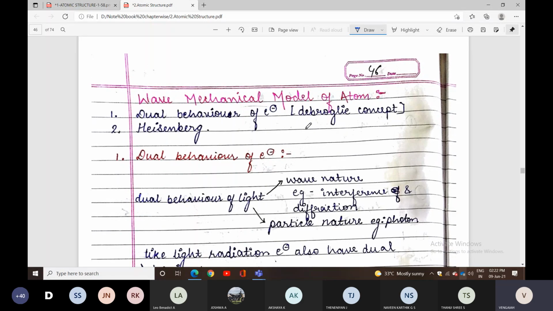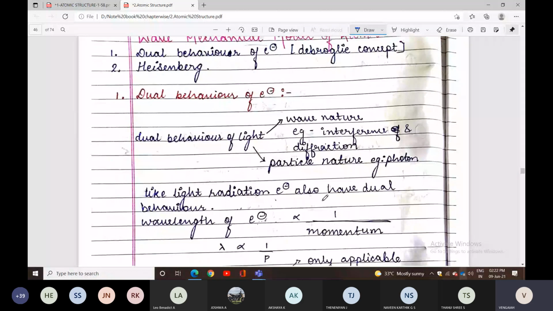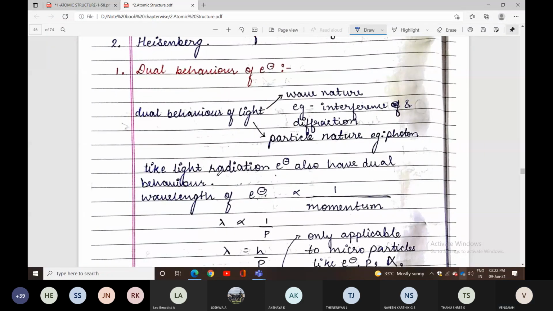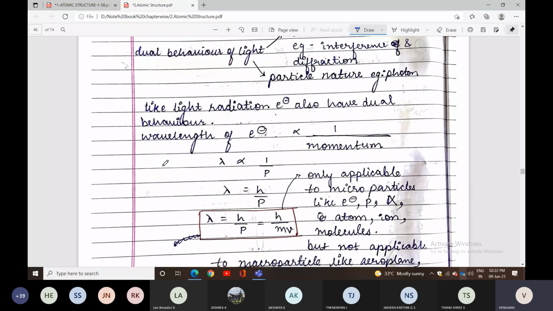So the electron contains two natures: one is wave nature, the next is particle nature. For wave nature, you can take interference and diffraction as examples. For particle nature, you can take the photon. Like light radiation, the electron also has dual behavior. Here the wavelength of the electron is inversely proportional to momentum. Momentum is p, so lambda is inversely proportional to p. Then lambda equal to h by p.